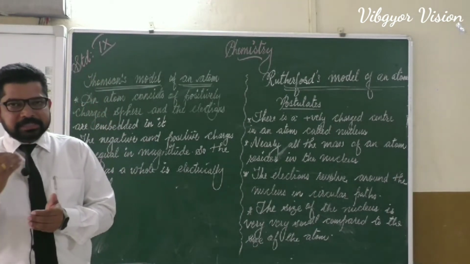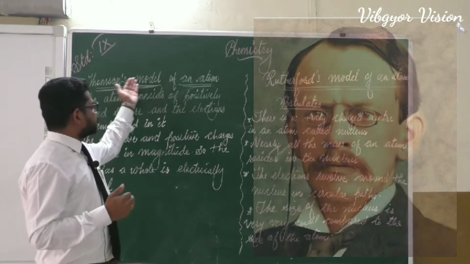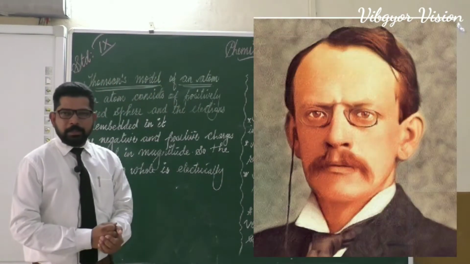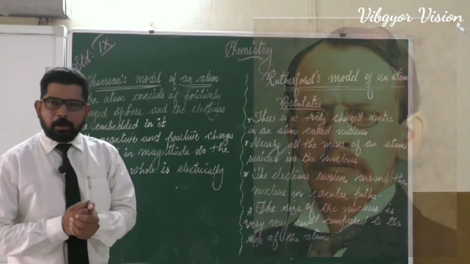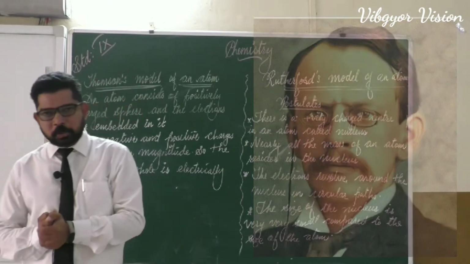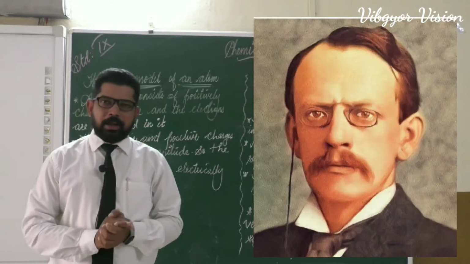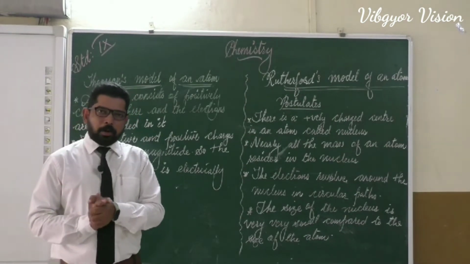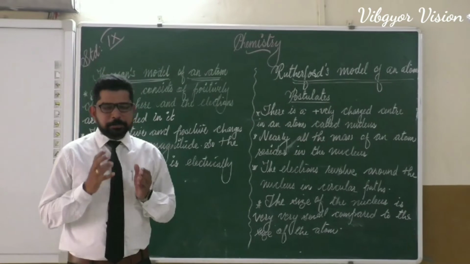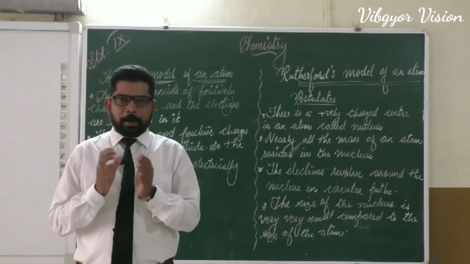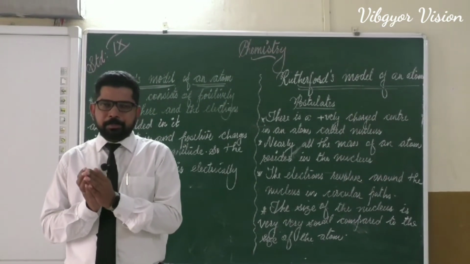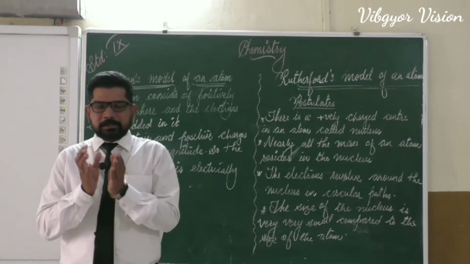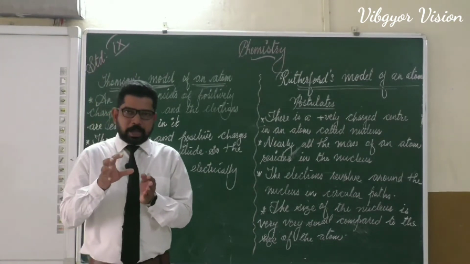First one, we can study Thomson's model of an atom. Thomson's atomic model is also known as plum pudding model or watermelon model. Plum pudding model, or it is also known as Christmas pudding model. Plum pudding is a bakery item, so it contains some dry fruits and edible part.